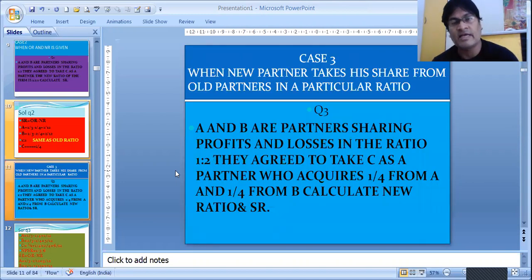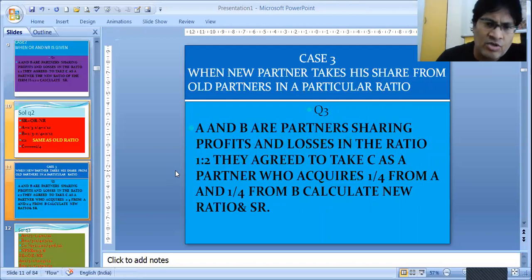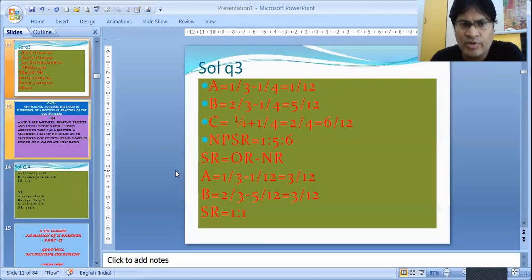Next is case 3, another sum. When a new partner takes his share from old partners in a particular ratio: A and B are partners sharing profits and losses in the ratio 1:2. They agreed to take C as a partner who acquires 1/4 from A and 1/4 from B. Calculate the new ratio. So whatever C is getting, 1/4 from A and 1/4 from B, and their old ratio was 1:2. Let's understand how to do it.